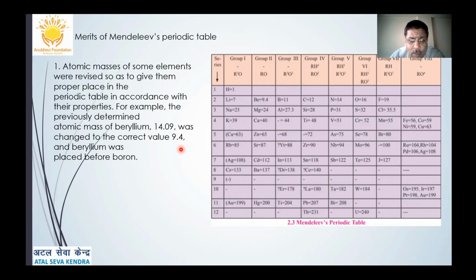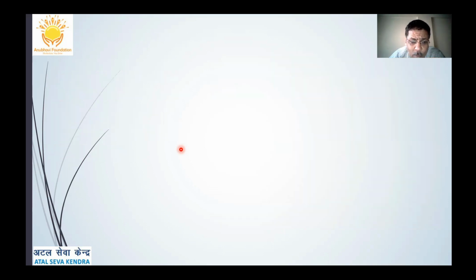Atomic masses of some elements were revised so as to give them proper place in the periodic table in accordance with their properties. Means he actually corrected the atomic masses of some elements. Example, he corrected the atomic mass of beryllium from 14.09 to 9.4. Thus, it could be given a proper place before boron.